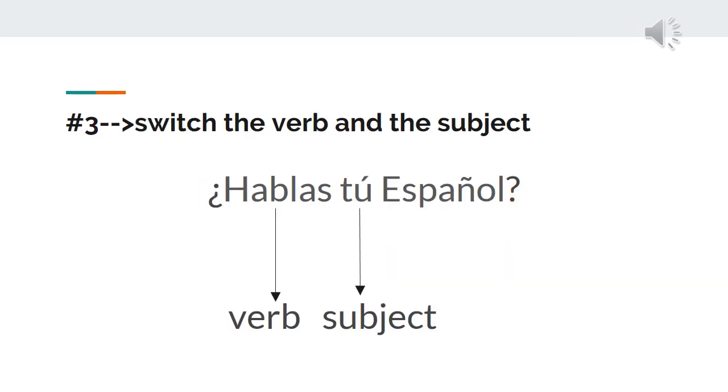Okay, the third way is we're going to switch. You're going to have first the verb and then the subject. Usually in a sentence, of course, you have first the subject and then the verb. Now we're going to switch it. So instead of saying tú hablas español, it will be ¿hablas tú español?, and of course adding the question marks.